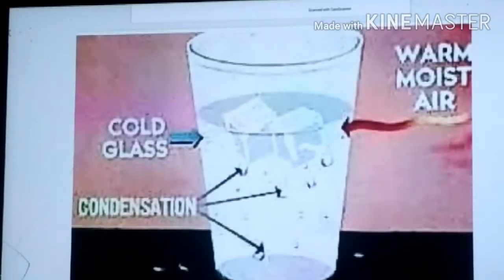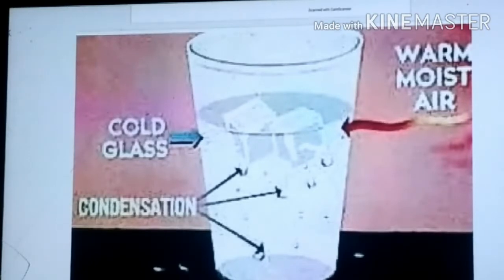You must have observed, if you take a glass filled with ice water, or filled with ice, then after a few minutes, what happens? You can see drops on the upper surface of the glass.